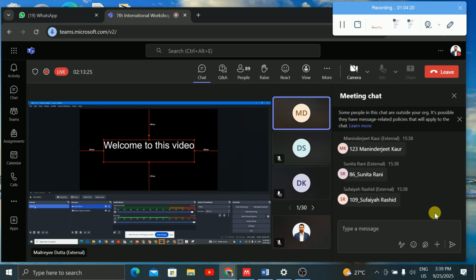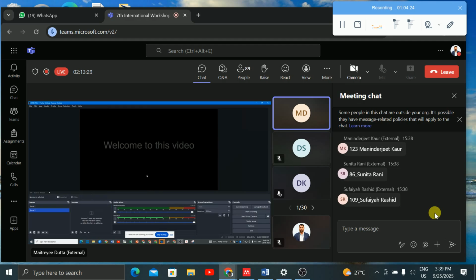For example, this is your first scene, right? You can add a new scene, and in that new scene you can do something else. If you start recording, from here only you are describing, right? In scene 1 we will describe something, in scene 2 we will describe something, and finally you can stop recording. So your scenes will be recorded. You don't have to go to the PPT or something. From here only you can record. That is also possible.